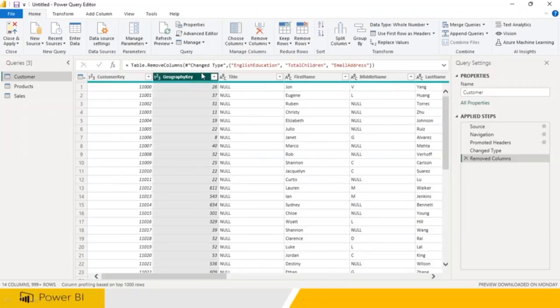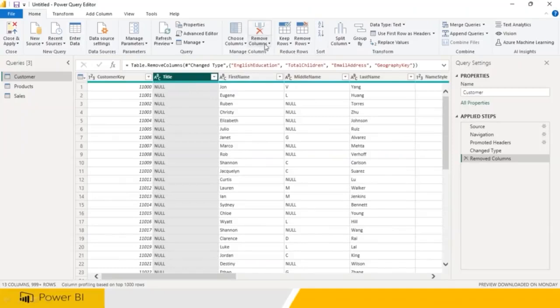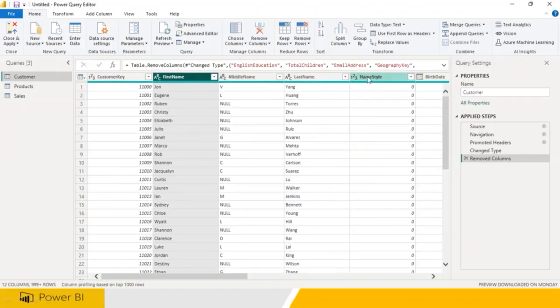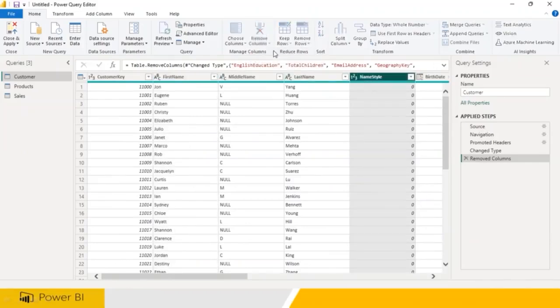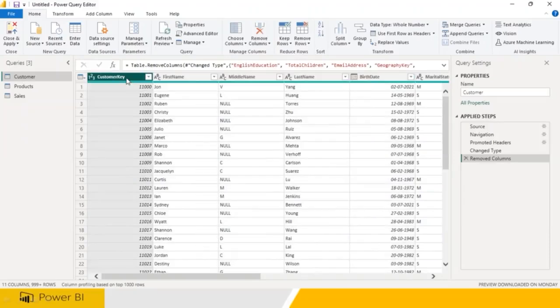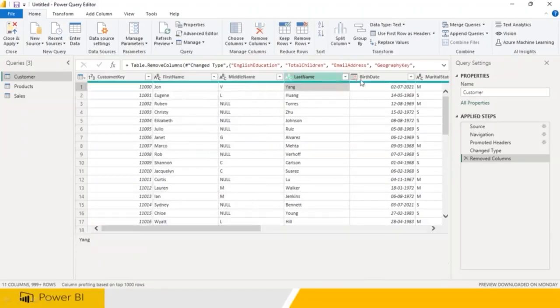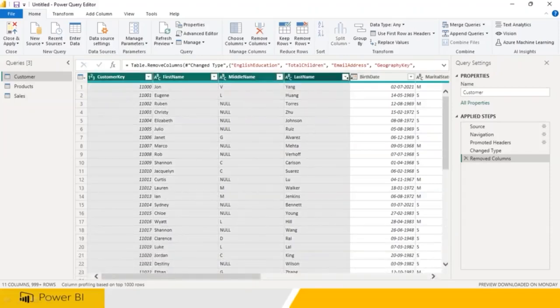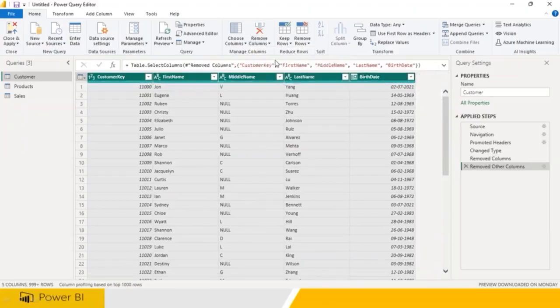Now I wanted to remove some columns. For example, geography key, you also remove. You have to go and remove column. Title means Mr. and Mrs.; I don't want to have it, I can delete. Like that, a lot of things, name style, I wanted to go and remove. Or for example, I wanted to keep customer key and others, so use the shift button. All of them I need: 1, 2, 3, 4, 5. I will say remove other columns. Other columns will be removed. Clear? Or if you need all of them, you can just remove this.